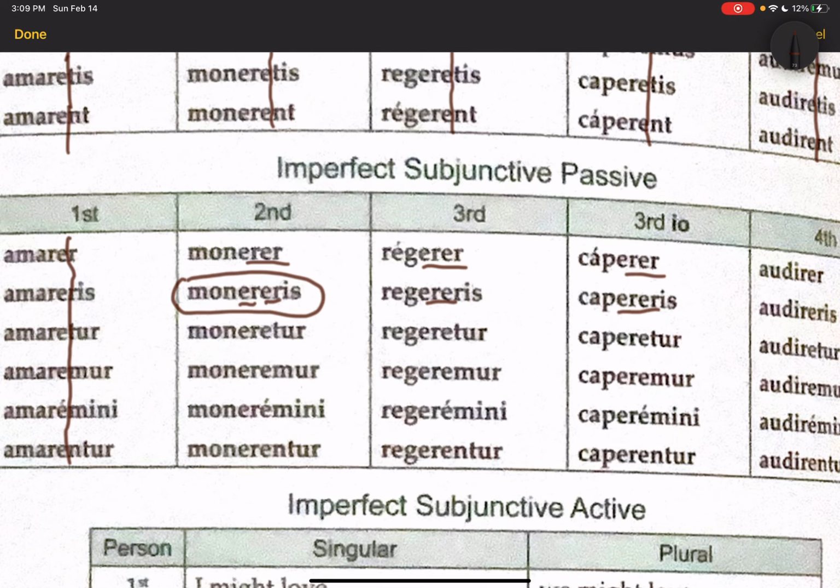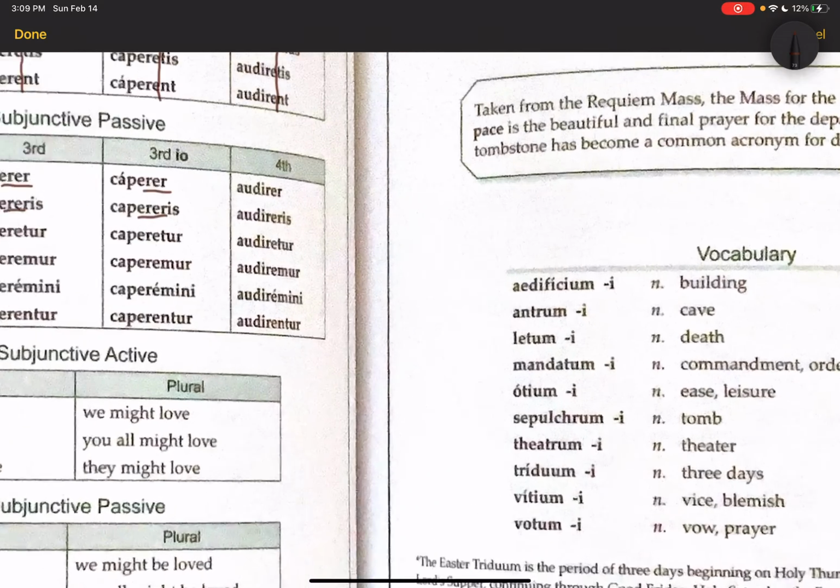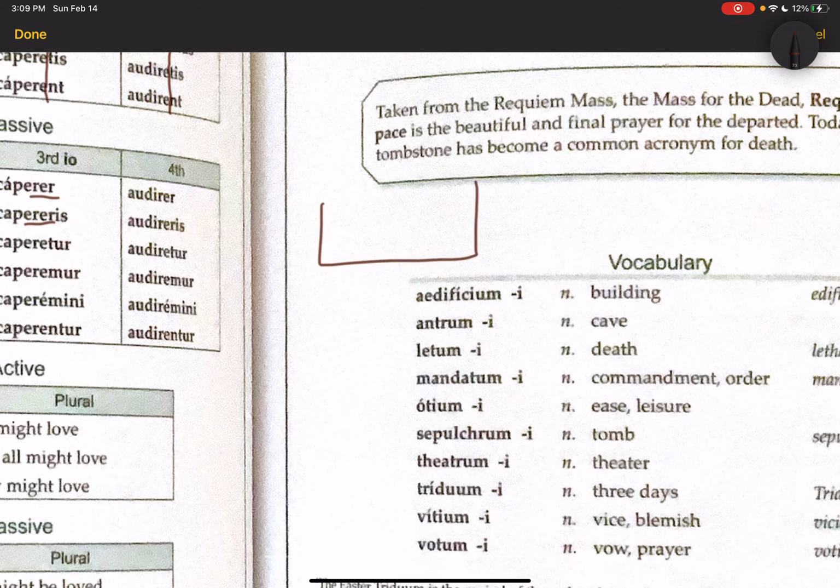What I recommend when you're writing conjugations, like I already said, is to just go through, so pretend this is your box. I would go through and write the infinitive out in each box. I would write just the infinitive, all the way through. And then I would go back and add the personal endings. So for the passive, eris, tur, etc. That way you don't fall into the temptation to skip an ER or skip a syllable because it looks redundant. All right. So much for the conjugation.